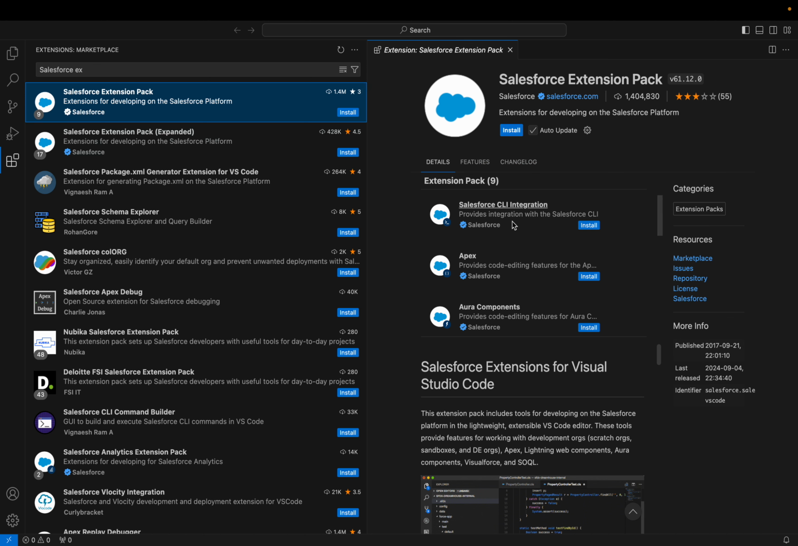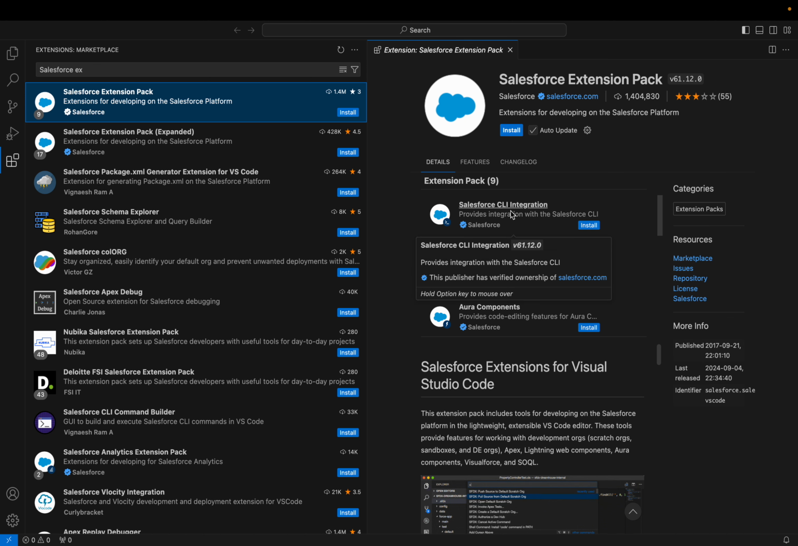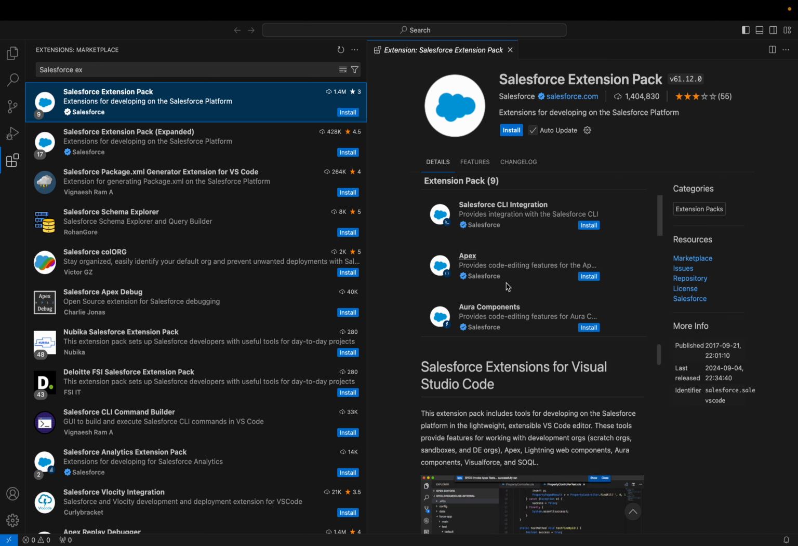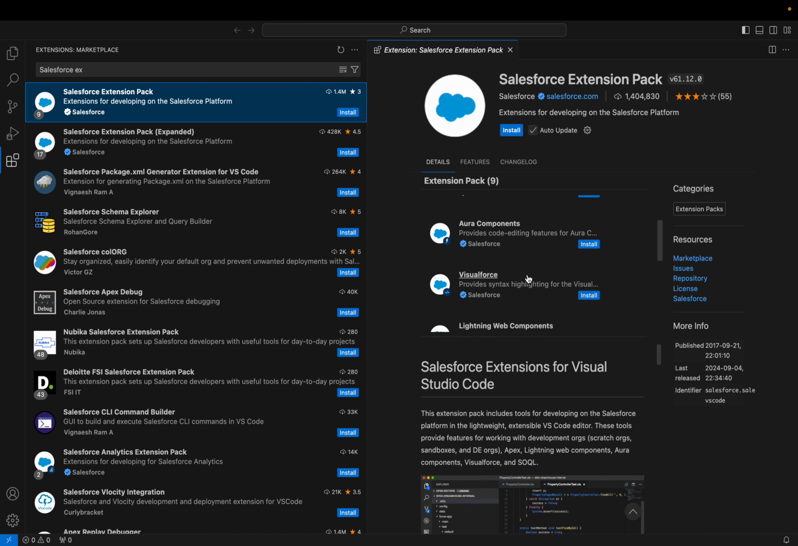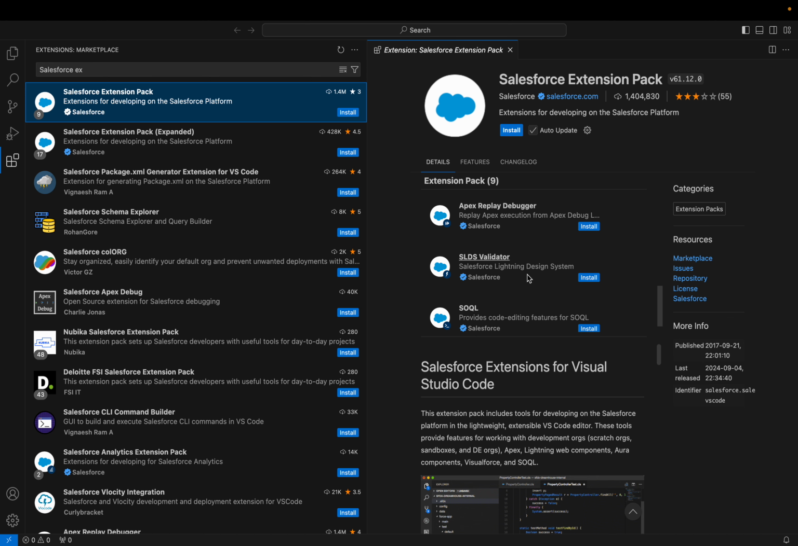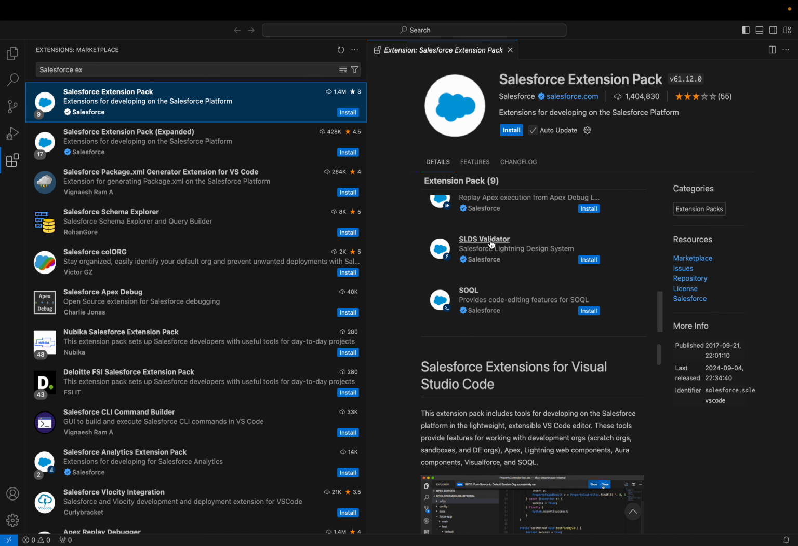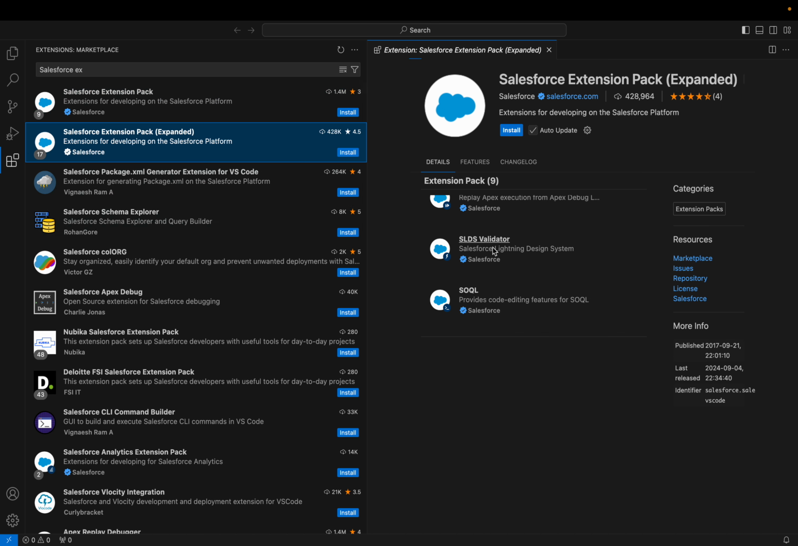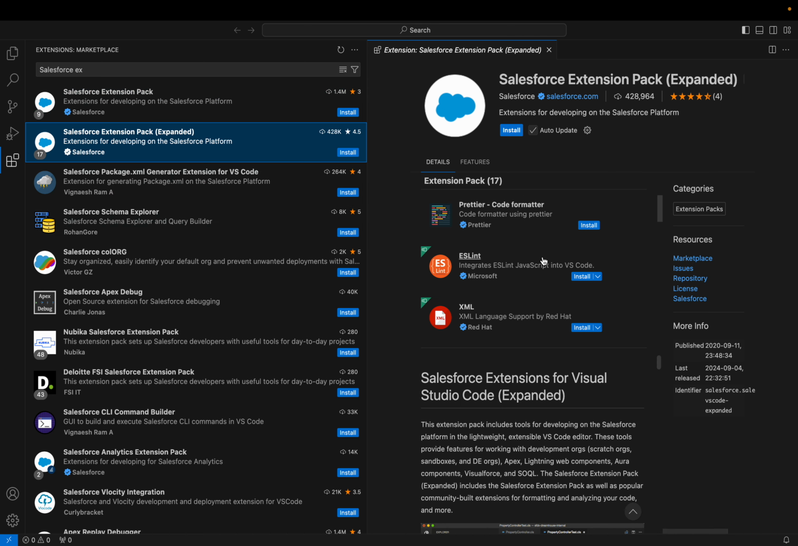So let's see, since it is a pack, there are multiple extensions which are part of this extension pack. So here if you see Salesforce CLI integration, Apex, Aura component, Visualforce, Lightning Web components, Apex Interactive Debugger, Apex Replay Debugger, SLDS Validator, SOQL. These are the parts of our first extension pack. And let's see the next one.